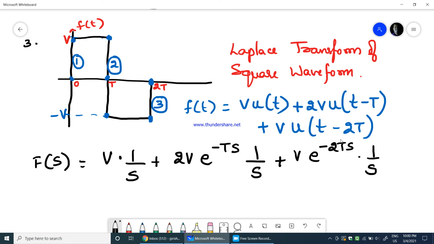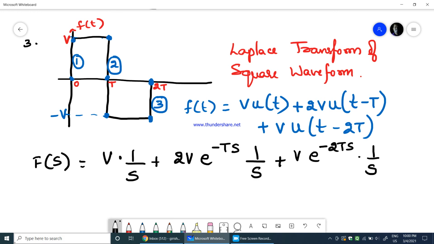As this is with the time delay 2t, you get an extra term e power minus 2ts. Here it is a time delay with respect to t, so you get the extra term e power minus ts with 1 over s. 1 over s will remain because it's a unit step function. In a ramp function it is 1 over s square, whereas in a unit step function it is 1 over s.